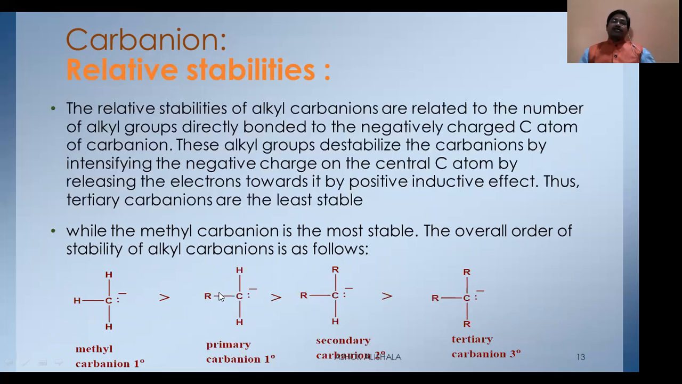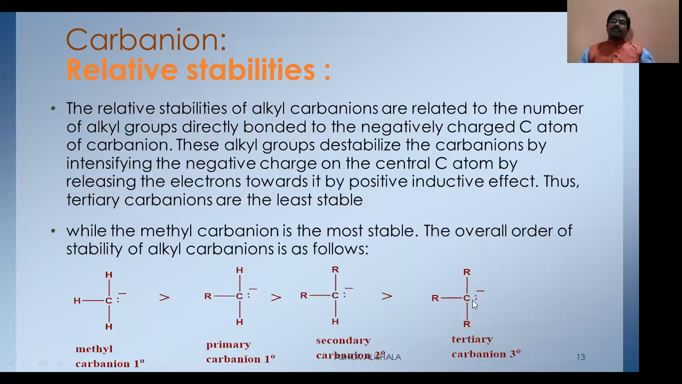Whereas here one alkyl group shows positive inductive effect. These bonded electrons are pulled towards this one, which already has a negative charge, and bonded electrons are pushed towards this carbon. That's why it is less stable when compared to here. Here you can observe there are two carbons or two alkyl groups. They push the bonded electrons toward the carbanion carbon. Therefore, the stability of the secondary carbanion is less than the primary.